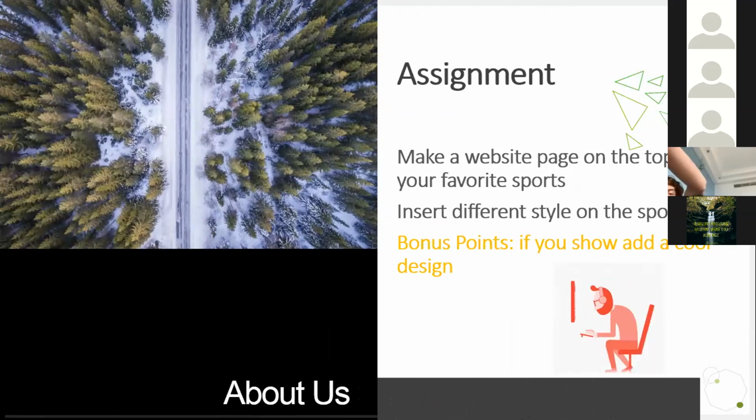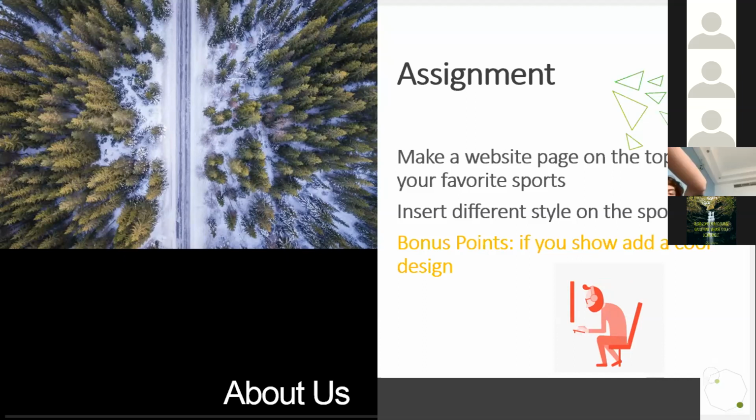Okay. Now, for moving forward, first thing, you have your next assignment. The assignment is you need to prepare a website page on the topic of your favorite sports. Okay, whatever your favorite sport is. So you have to create a detailed page on it. Okay, and you don't need to create a separate page.